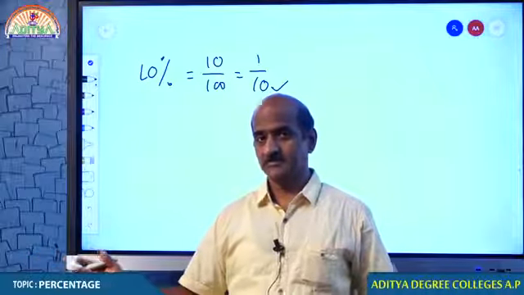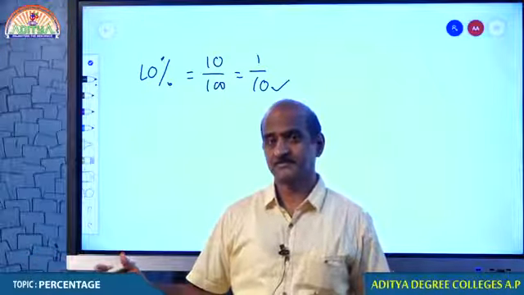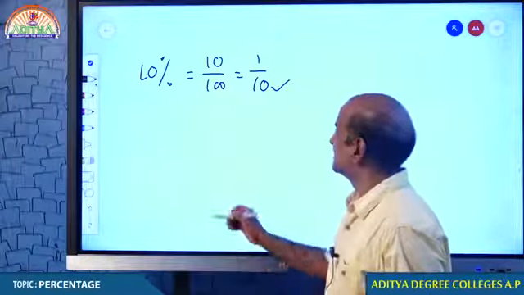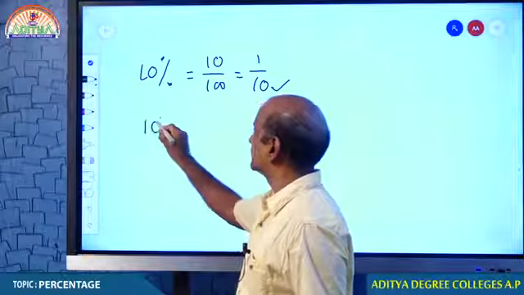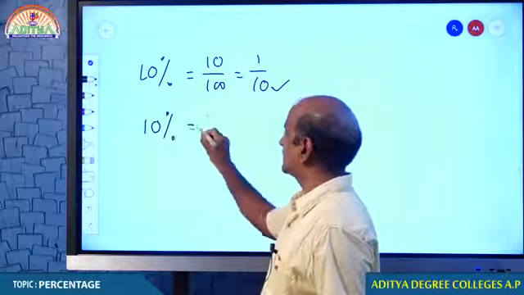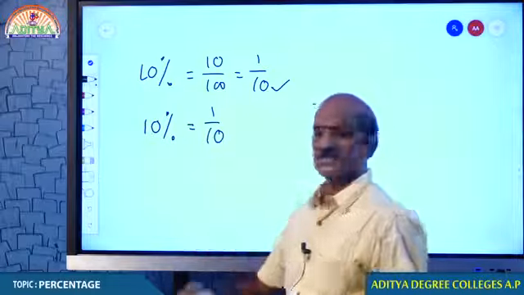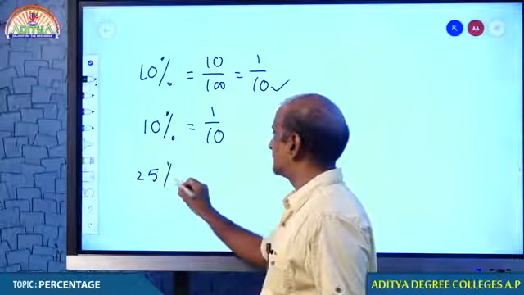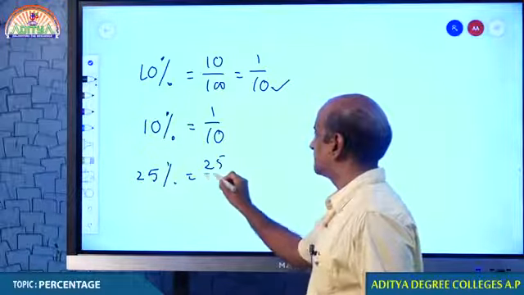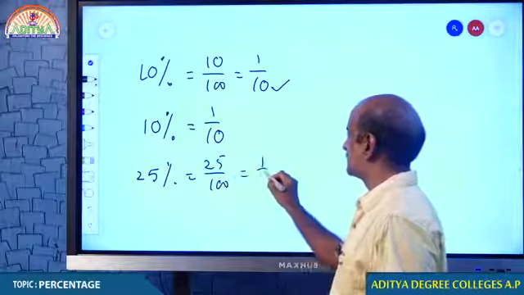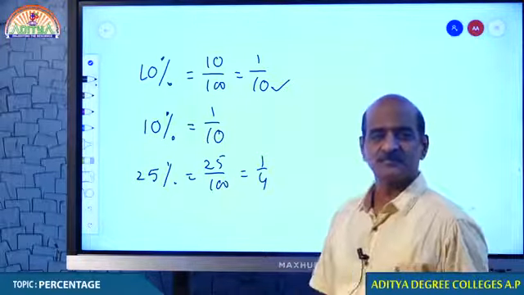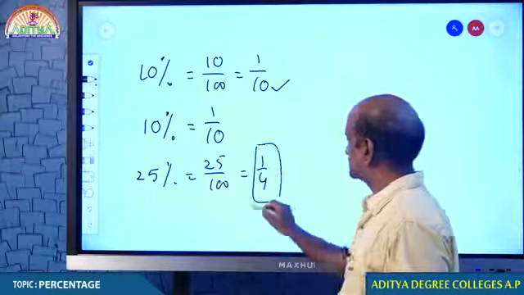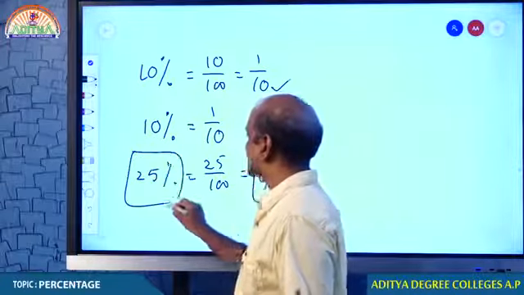I think both mean the same. What do you think? I think both mean the same. There is no difference. So what I mean to say is, you call it a percentage. If you want to convert 10% into a fraction, and if you want to convert 25% into a fraction, 25% converts into 1 by 4. I may say that 1 by 4 is a fraction, 25% is a percentage.